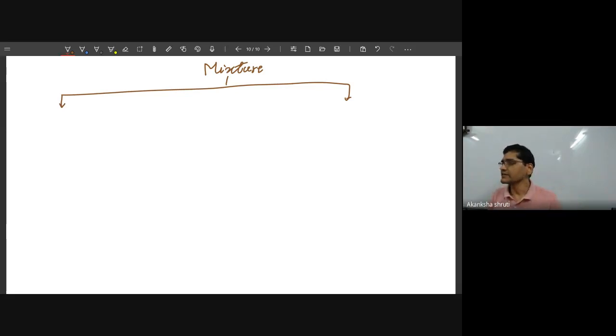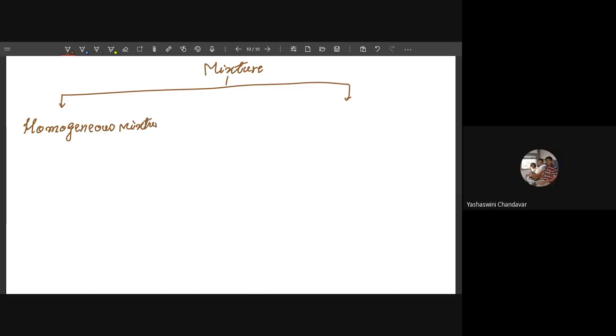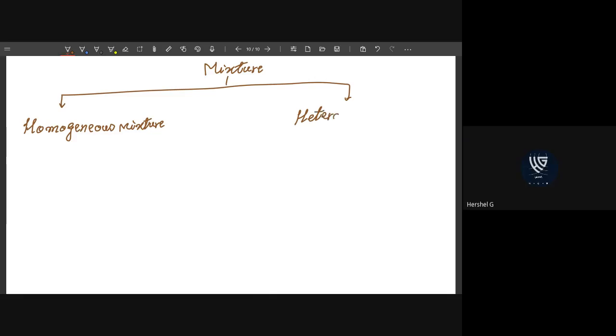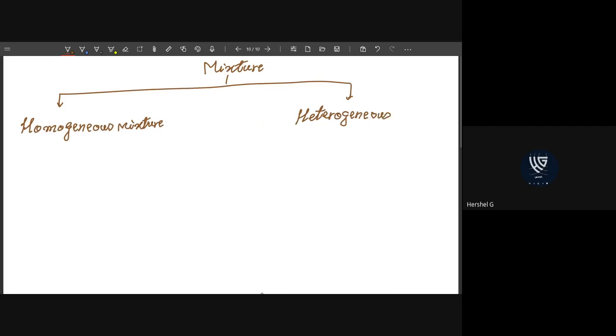So it applies to all the classifications of a mixture, and this classification is called: one is homogeneous mixture. What is the other? Heterogeneous mixture. Very good. The other one is heterogeneous mixture.